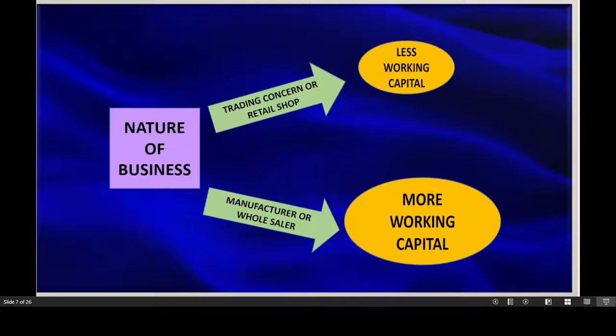And manufacturing companies also require more working capital because they have to convert the raw materials into finished goods and sell them on credit. They need to maintain inventory for continuous production, and for this reason they need more working capital.